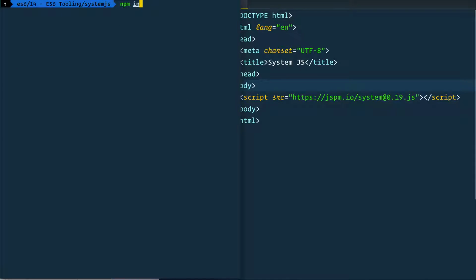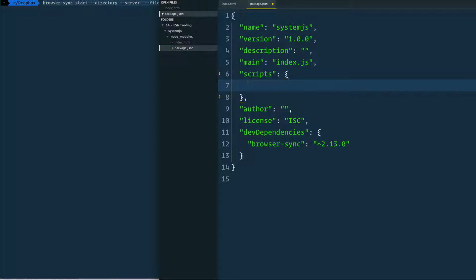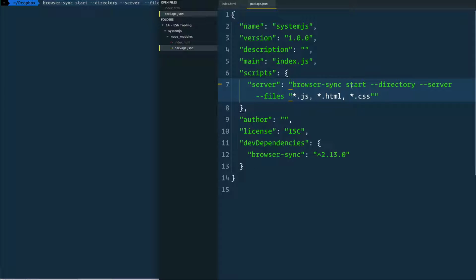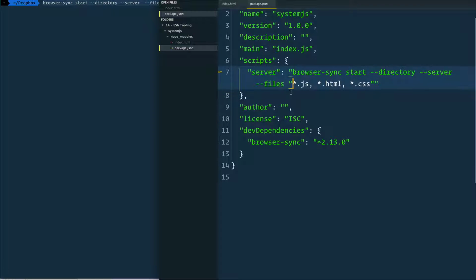Good. And then I'm going to install browser-sync --save-dev. I'm going to go to my package.json, delete that test script that we had there, and create a server script and paste in browser-sync start --server. Oh, and then these need to be single quotes. Start --directory --server --files, and then we're going to watch all of our JavaScript, HTML, and our CSS files.